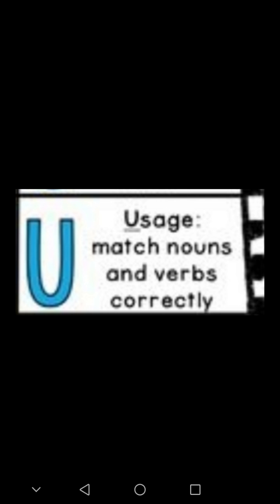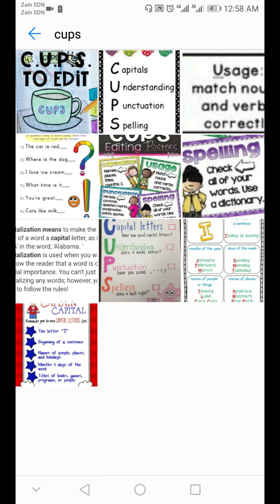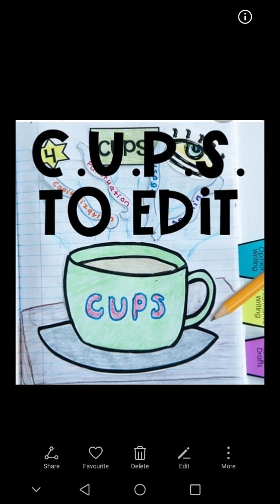Anybody can understand it when they read it. Okay, this is the usage. Match nouns and verbs correctly. When you put a noun and the verb together, are they correctly together here? Okay, so this is the U. We also have to edit or revise the usage of our sentence. Is it correct or not? This is U. All right, so this is C, U.